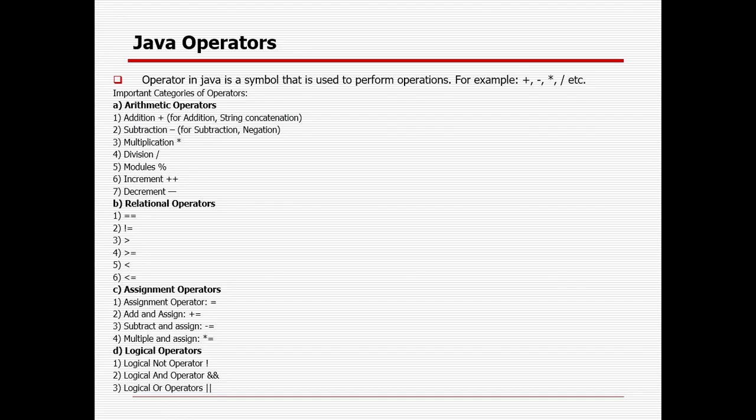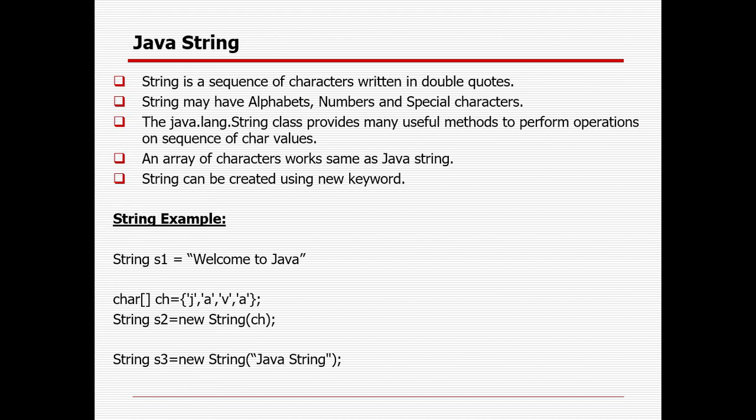So the next one is string. You have already seen how we can write a string. There are three ways: we can directly write a string, or convert a character to a string, or with the help of the new keyword we can create a string. But that is the main thing we use for the string.